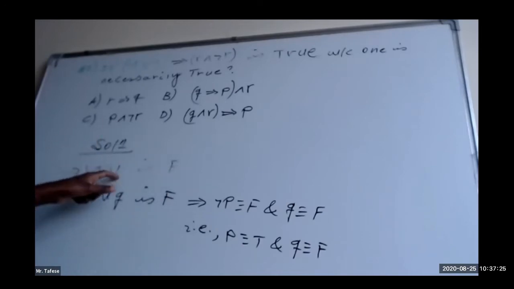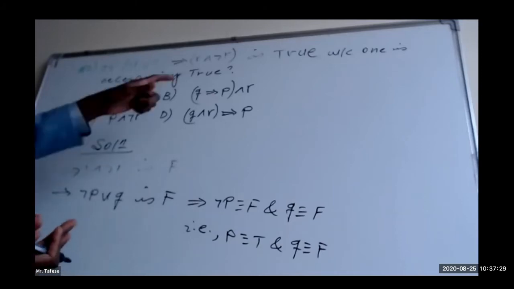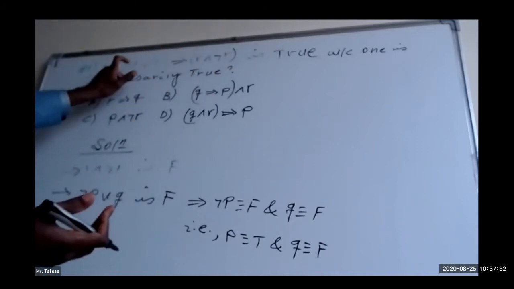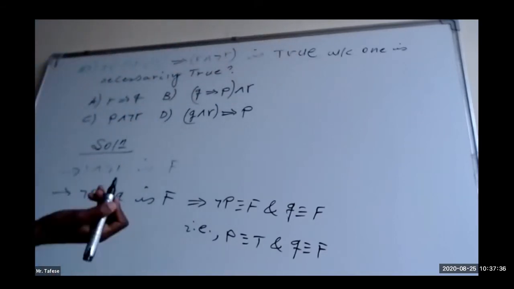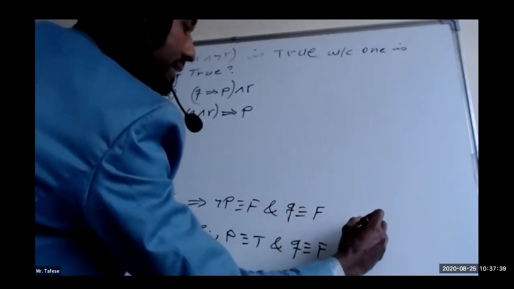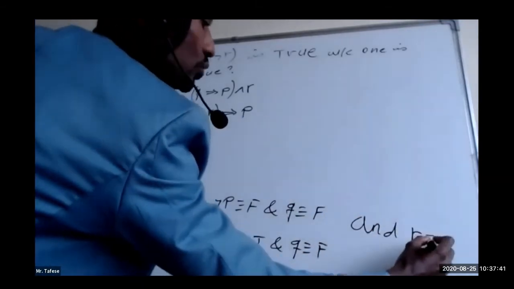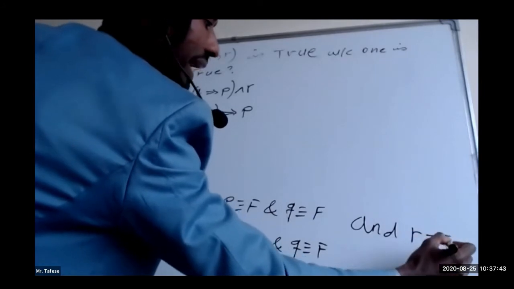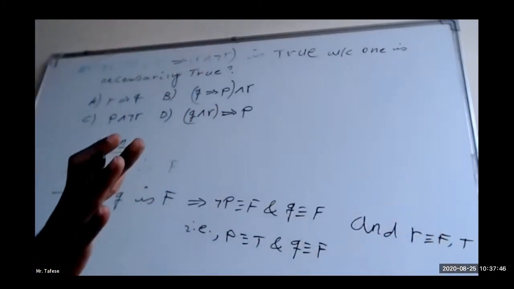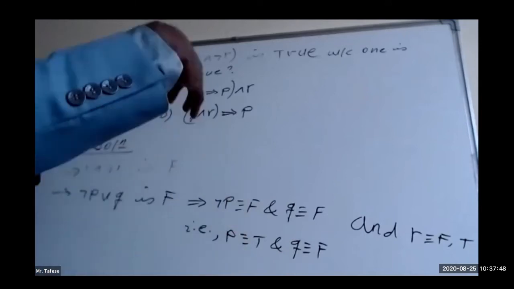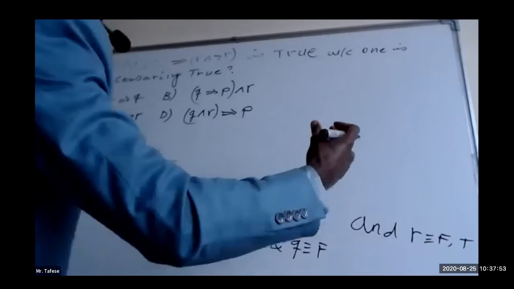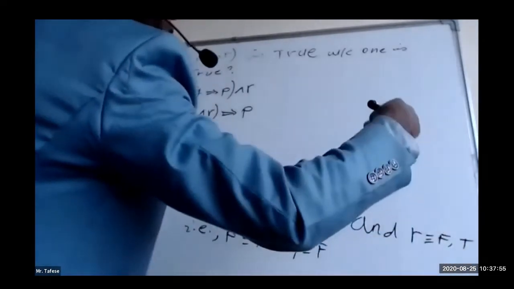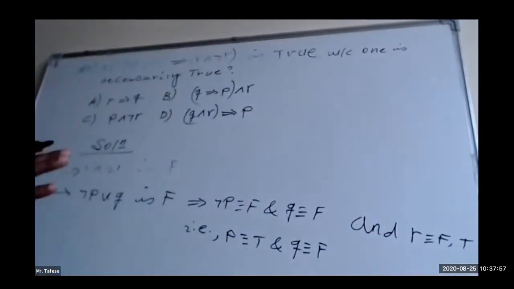If R is false, negation of R will be true, and it will be false. It never violates the given condition. So R has two options, sometimes false and sometimes true. I am not saying that R is true and false at the same time, but it may be true or false, not at the same time.